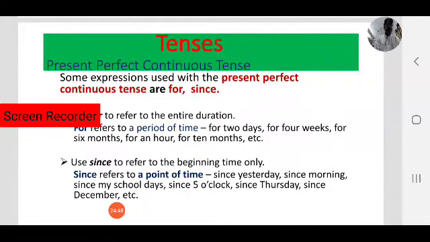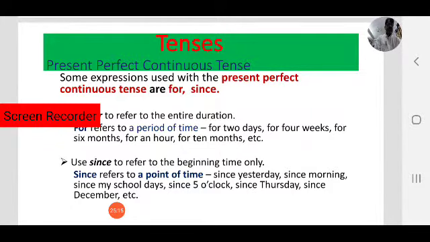That is every week, every day, every morning, every evening, every month, every Thursday, every Saturday. Like these are time phrases, time frames we can use in present simple.